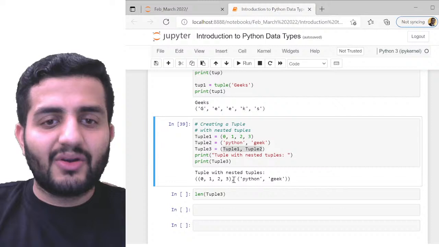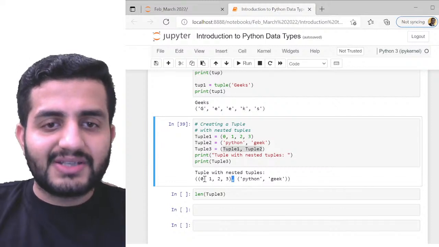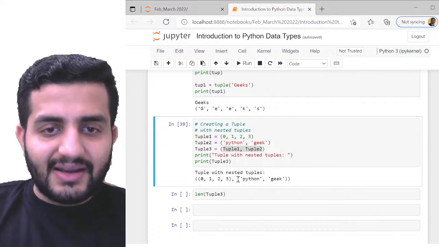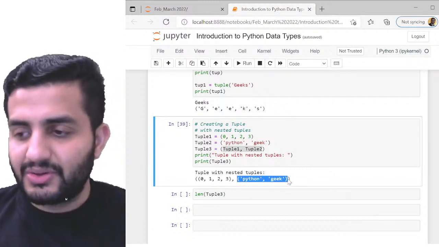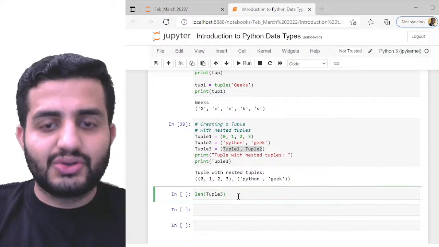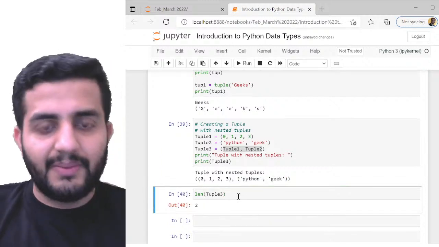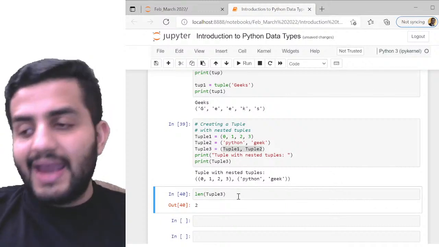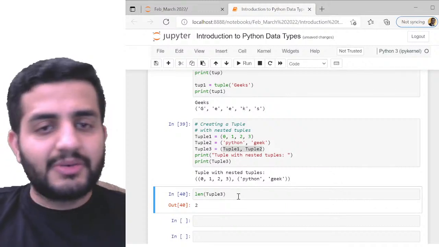So by seeing this, don't get confused. I have a single comma here. This entire thing is my first element, and this entire thing is my second element. So the length of this tuple 3 is 2, not 5 or whatever. The length of my tuple 3 is 2. Clear?